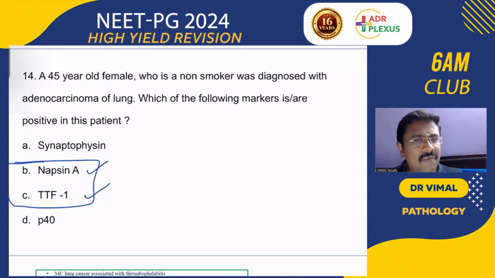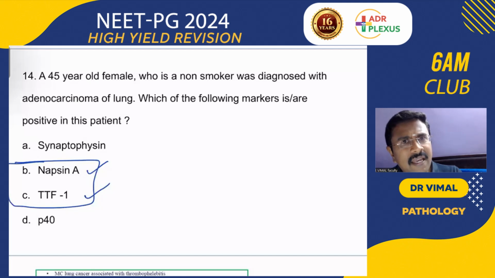And squamous cell carcinoma, what are the markers? P40 and P63. Okay, so remember that. Carcinoid tumors also will be positive for synaptophysin and chromogranin. Synaptophysin and chromogranin will come positive even in pheochromocytoma. And one more question with pheochromocytoma, the sustentacular cells will be positive for S100. S100 positivity you can also get in neural tissues, schwannoma, neurofibroma, and melanoma also.